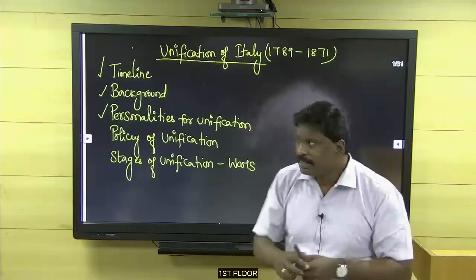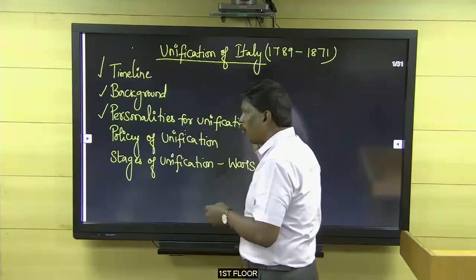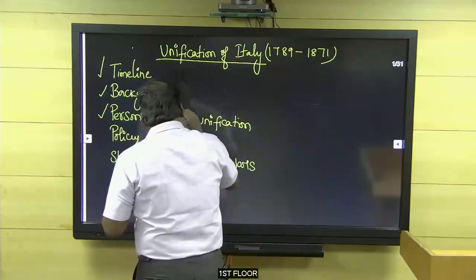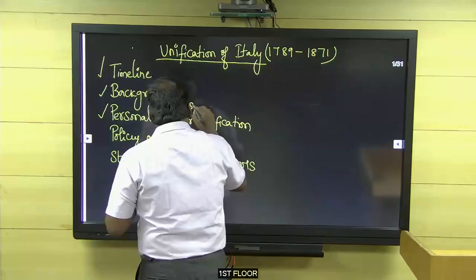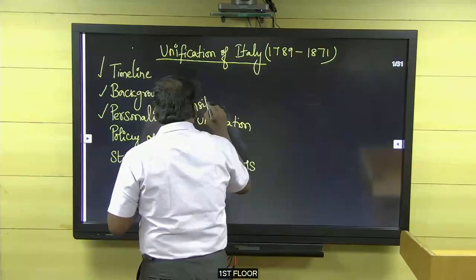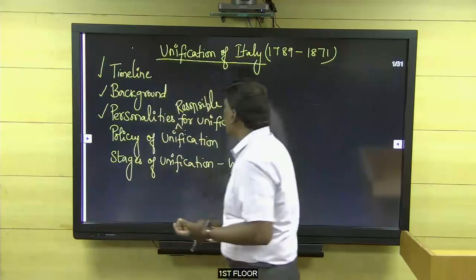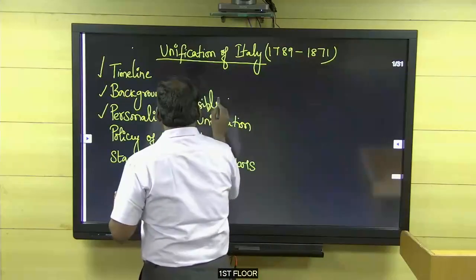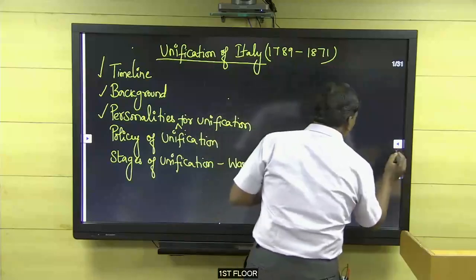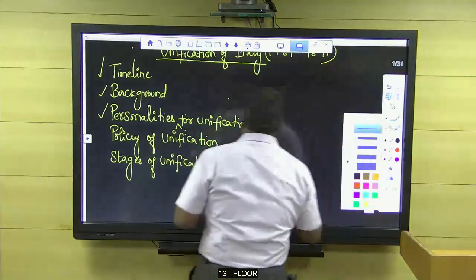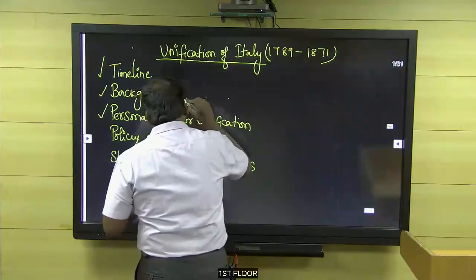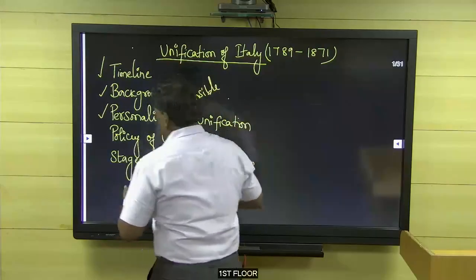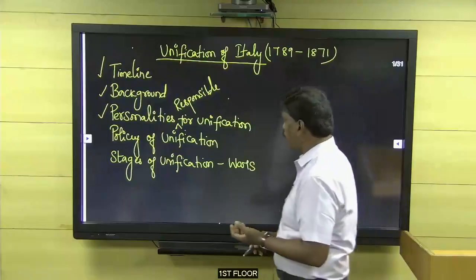So, personalities that were responsible for the unification.